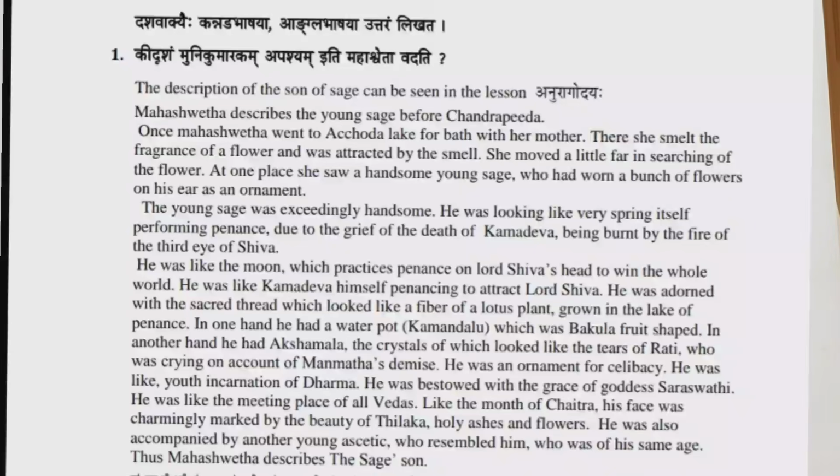First question is Kidrisham Munikumarakam Apashyam iti Mahashweta vadati. Meaning of the question is, how was the sage's son according to Mahashweta?